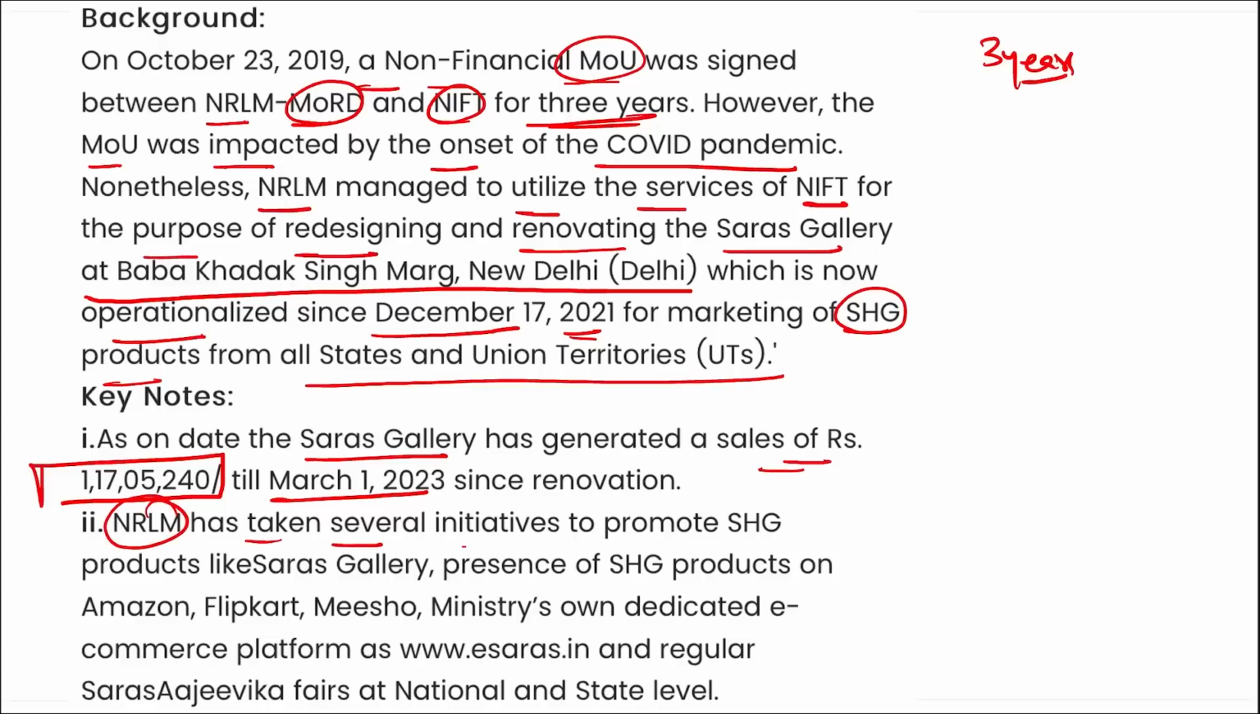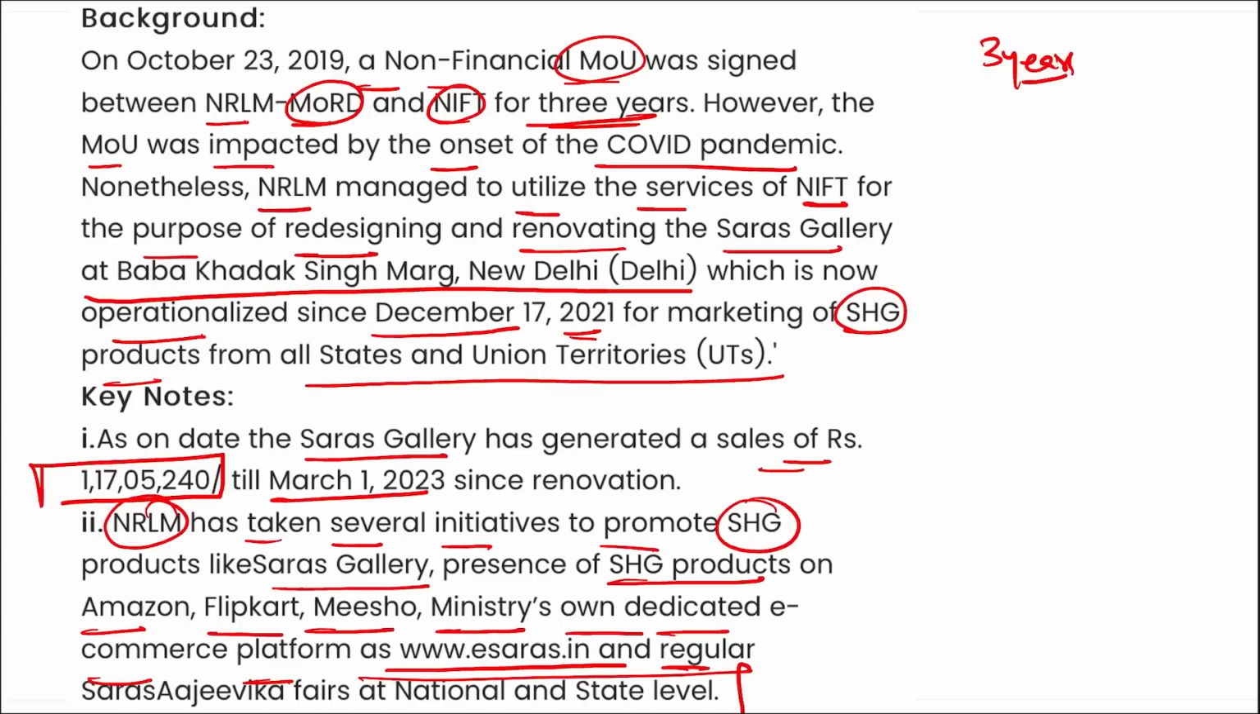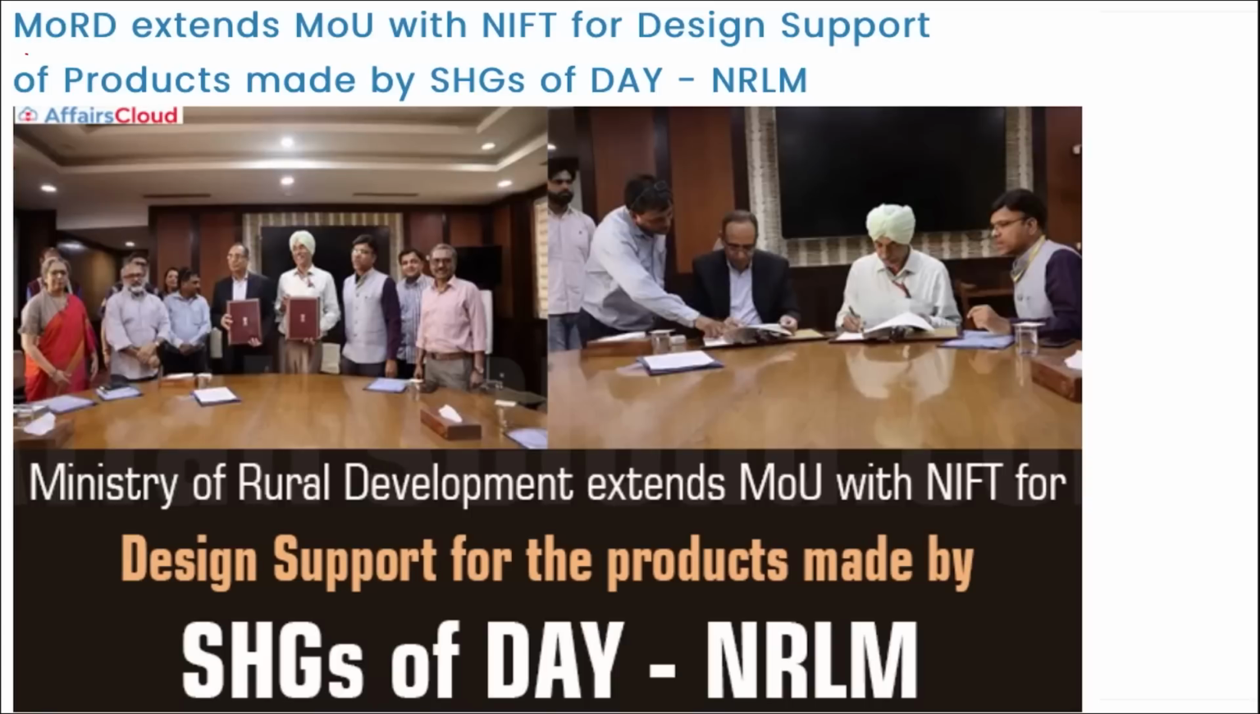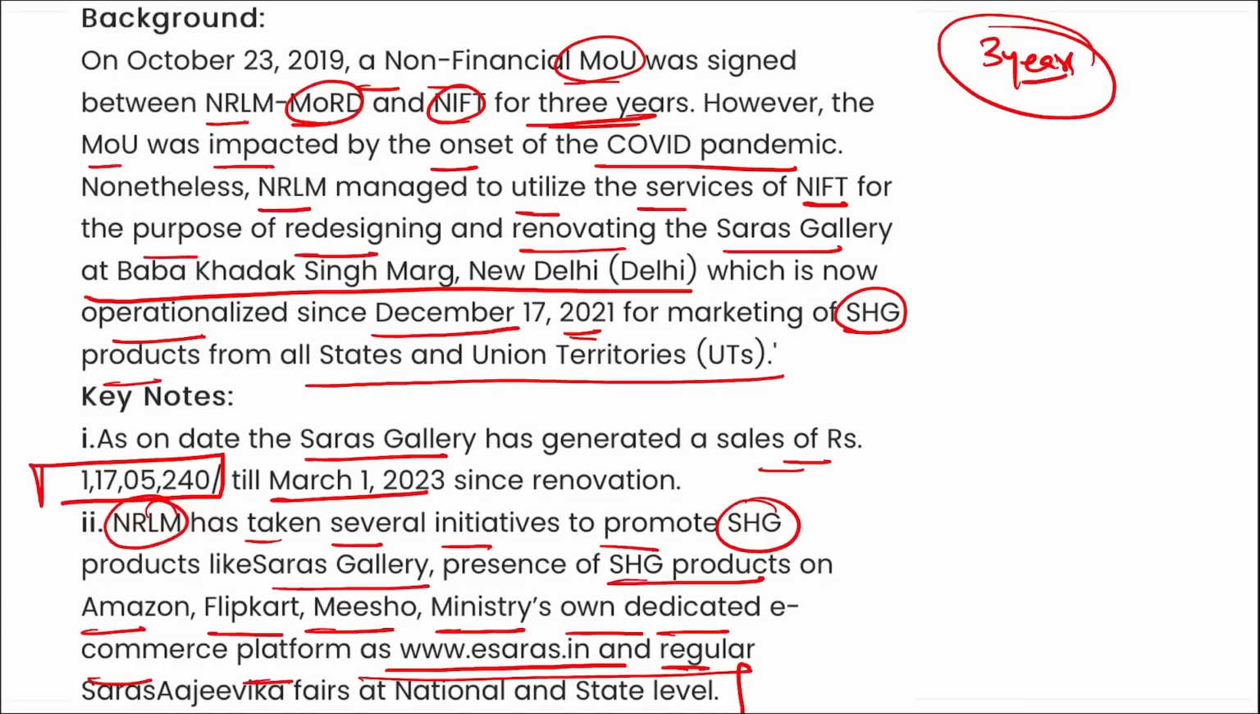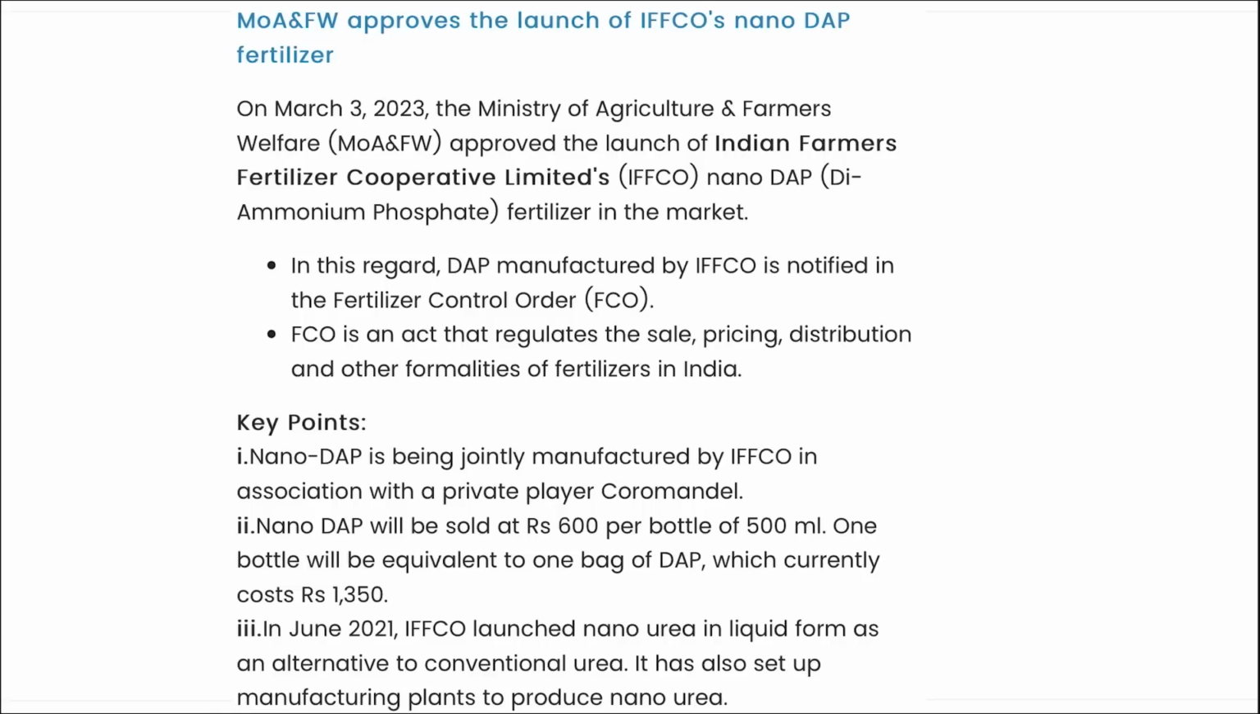NRLM has taken several initiatives to promote these self-help group products like Saras Gallery, presence of self-help group products on Amazon, Flipkart, Meesho, the Ministry's own dedicated e-commerce platform www.esaras.in and regular Saras Ajivika fairs at national and state level. Alright, so it is your Ministry of Rural Development that has extended an MOU with NIFT for design support of products made by self-help groups of DNRLM. And this MOU was signed for 3 years but was impacted because of COVID-19.